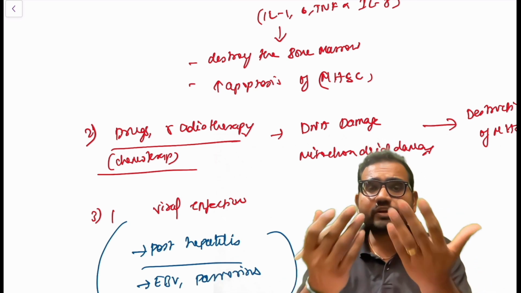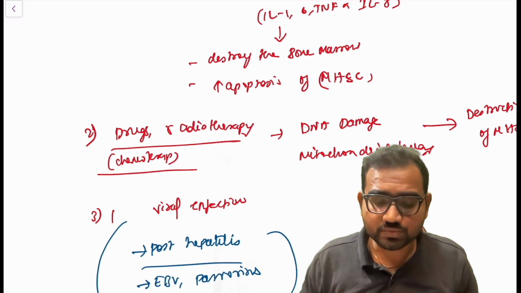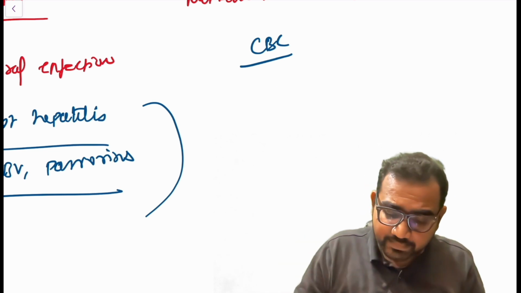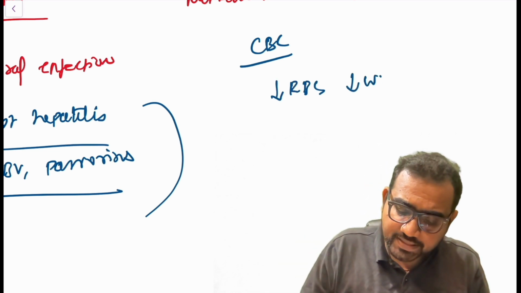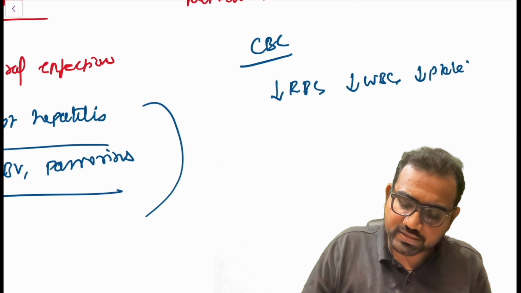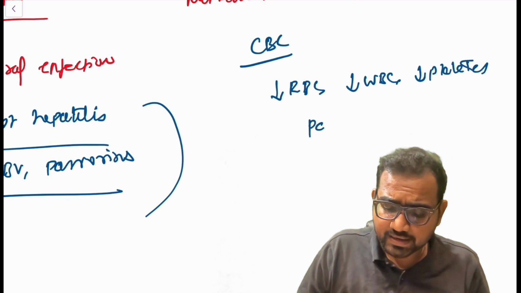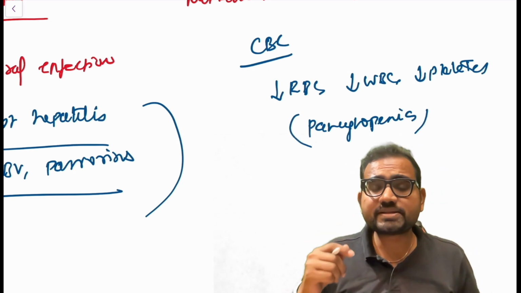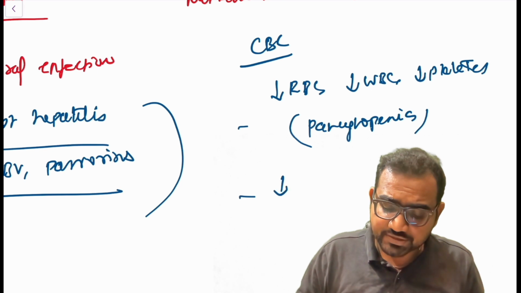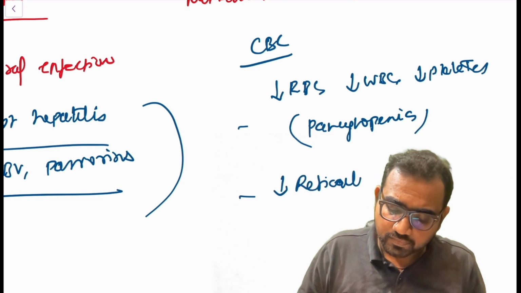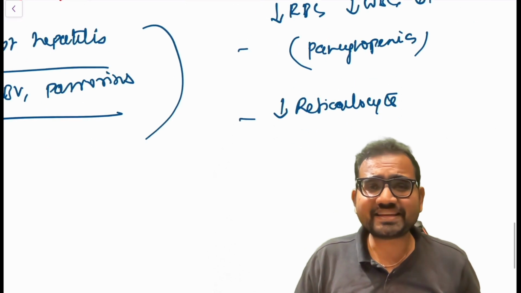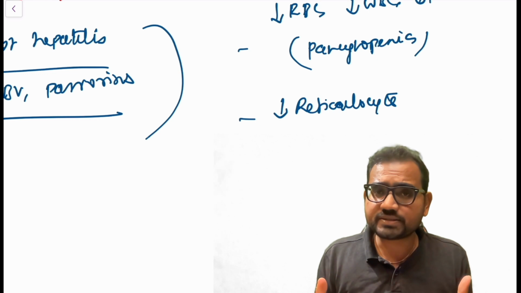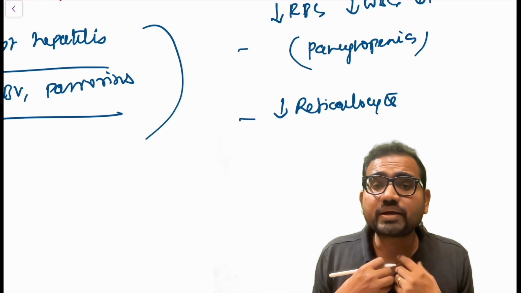Now you are going to tell me how the blood picture or the investigations will look. For investigations, I'm going to do a CBC. There is going to be decreased RBC, decreased WBC, decreased platelets. This triad is called pancytopenia. There is also a decreased reticulocyte count. What is a reticulocyte? Reticulocytes are young RBCs. Of course, there is no production of RBCs, so obviously the young RBCs will also be reduced. So there is going to be a decreased reticulocyte count.